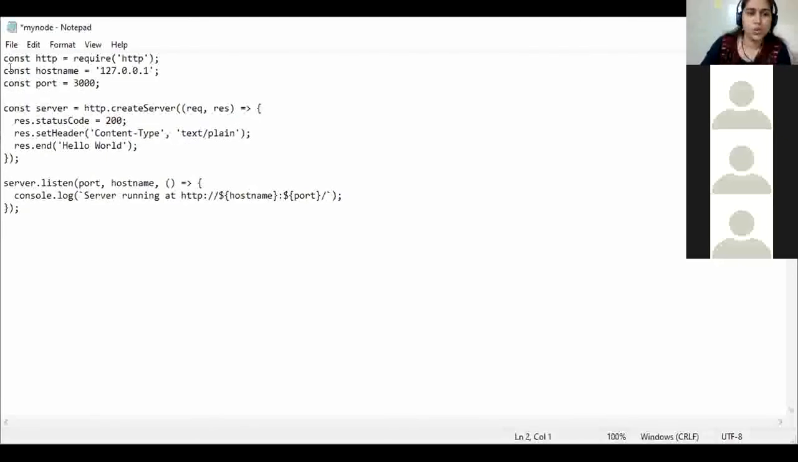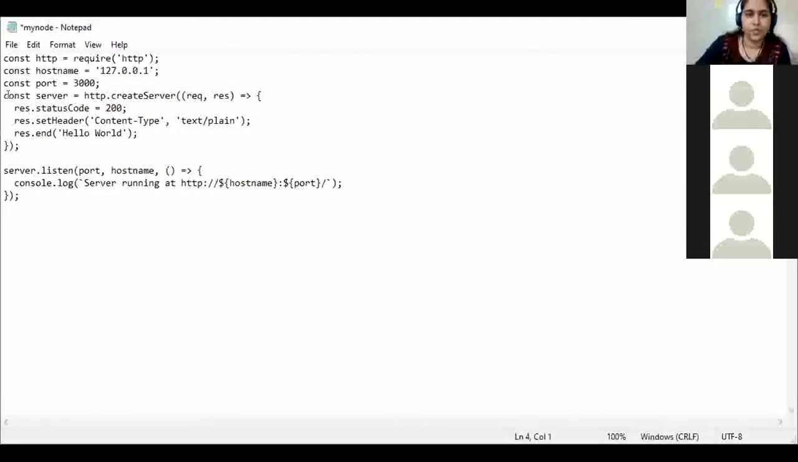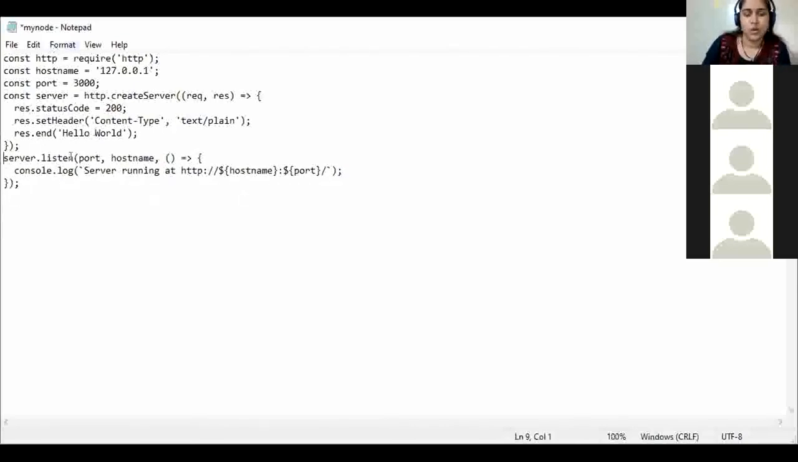Can you see this code? Yes, ma'am. Okay, see here, const http, what is it? HTTP variable I have created with the required HTTP module. Okay, host name I have given, port number I have given.